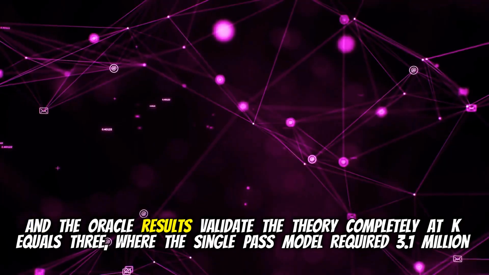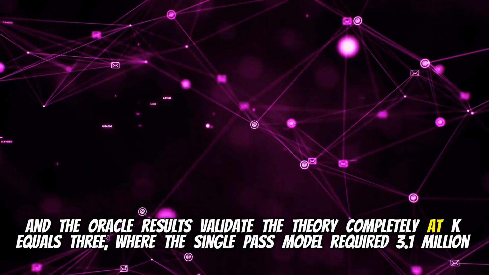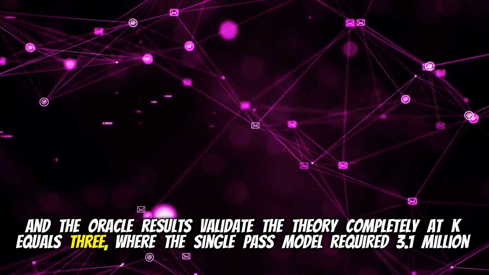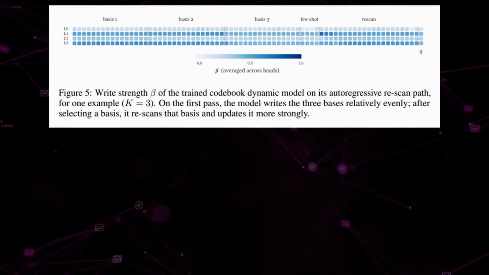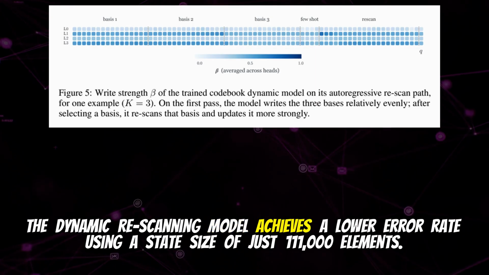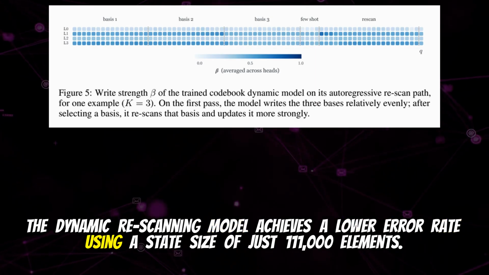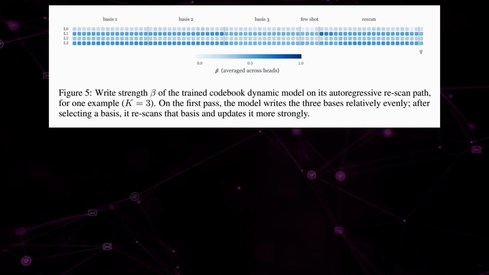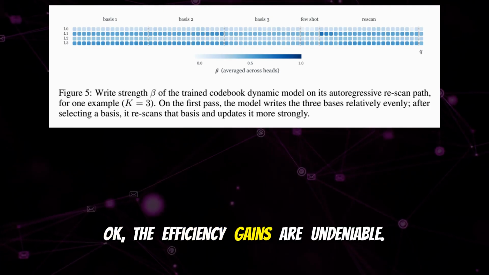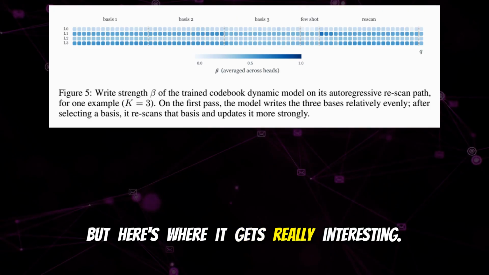Exactly, and the oracle results validate the theory completely. At K equals 3, where the single-pass model required 3.1 million state elements, the dynamic rescanning model achieves a lower error rate using a state size of just 111,000 elements. Wow. Yeah. Okay, the efficiency gains are undeniable, but here's where it gets really interesting, and also where I have to push back a bit.